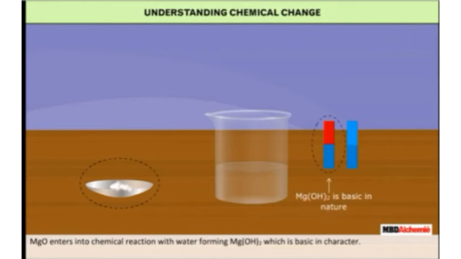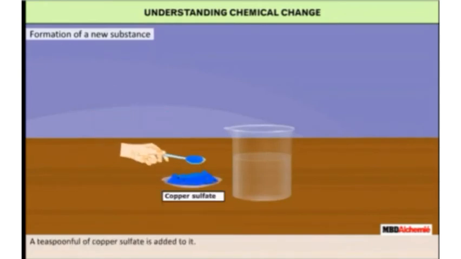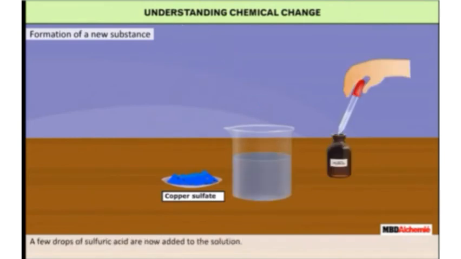The magnesium oxide added to water undergoes another chemical reaction with water, forming magnesium hydroxide, Mg(OH)2, which is basic in character.